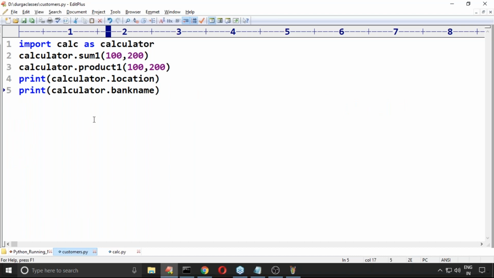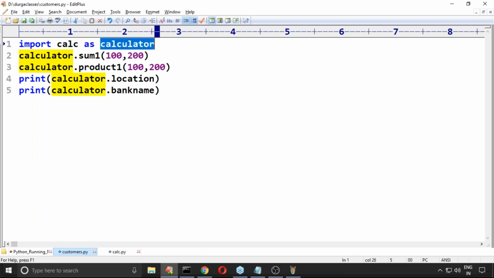It's working. But okay, Calci, I'm not feeling that comfortable. I want to use calculator. No problem, you can create any alias name. Don't feel it must be a single letter only. Any variable name you can use.